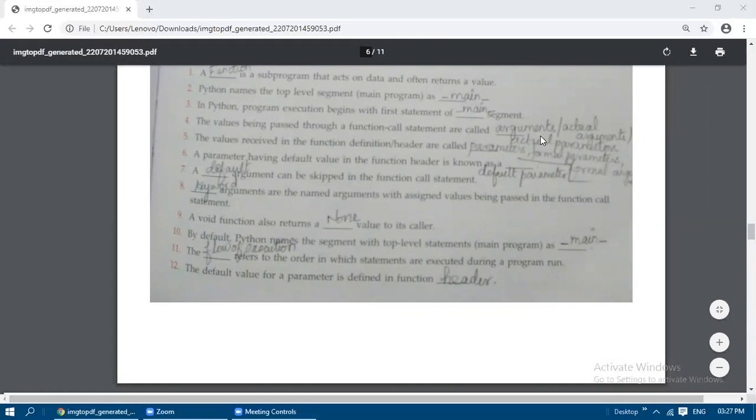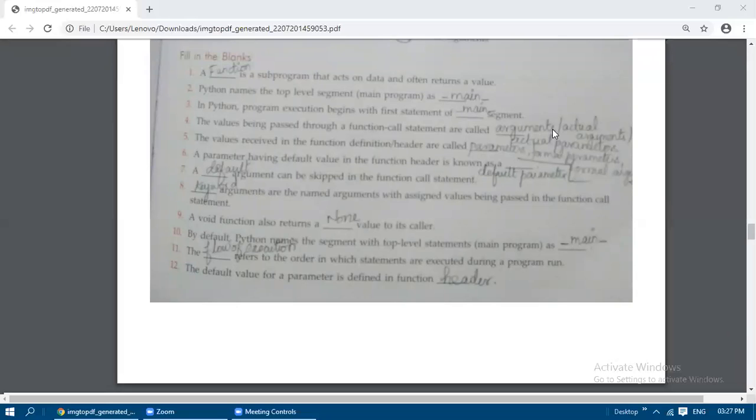If they ask what is meant by actual arguments or actual parameters, you can write this statement fully as the answer: the values being passed through a function call. When the function call is made, we need to pass the value along with the function, and only then will the corresponding action be taken by the function.